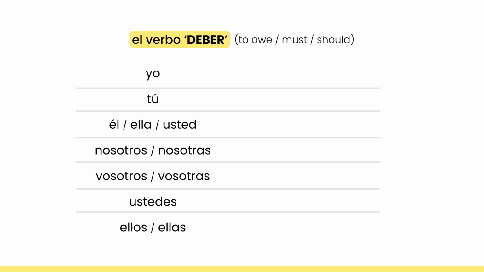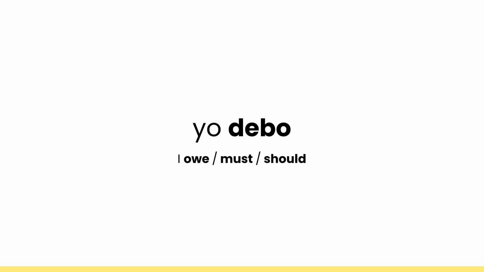Alright, so today's verb, the verb deber, which means to owe, must, or should. Let's start with the first conjugation, which is the I form. So I owe, I must, or I should in Spanish is yo debo. Yo debo. I owe, I must, or I should.